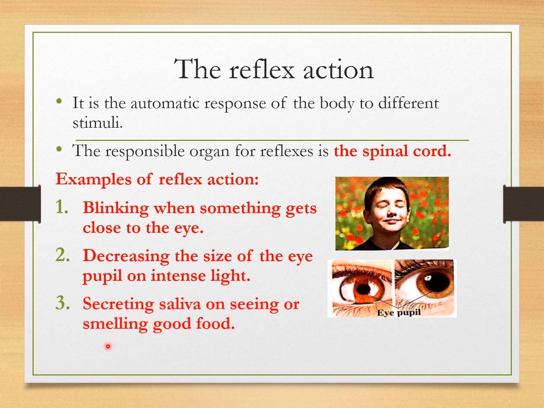Number three, secreting saliva on seeing or smelling good food. Animals, like dogs, secrete saliva on seeing or smelling good food. Another example of reflex action is making a small kick when anybody knocks or hits you on your knee. So the examples are blinking when something gets close to your eye, decreasing the size of the eye pupil in intense light, and secreting saliva on seeing or smelling good food.